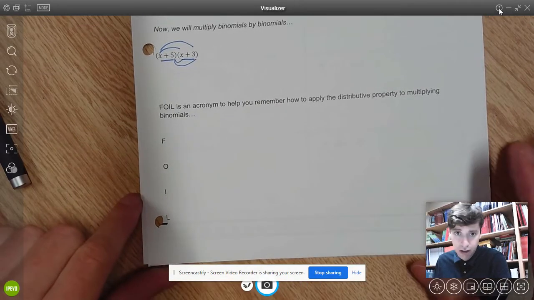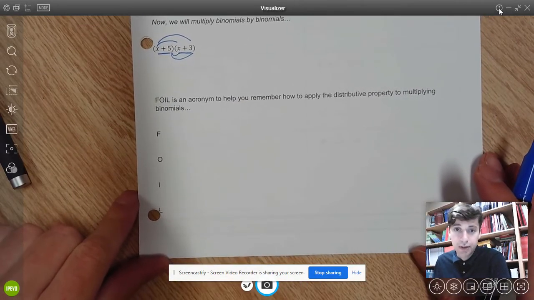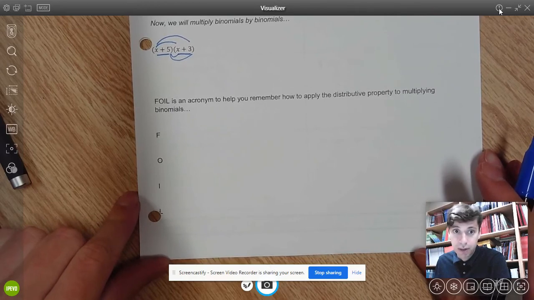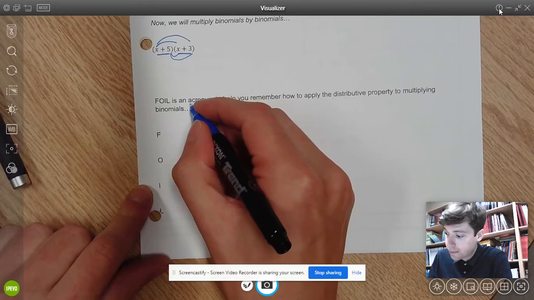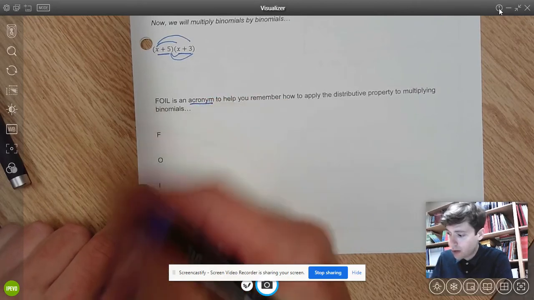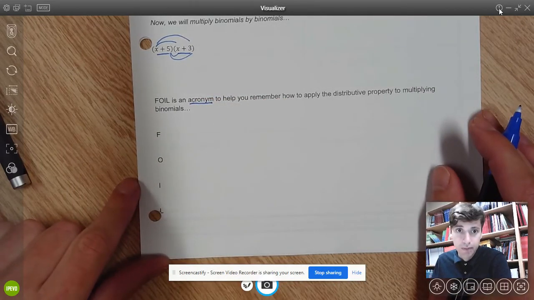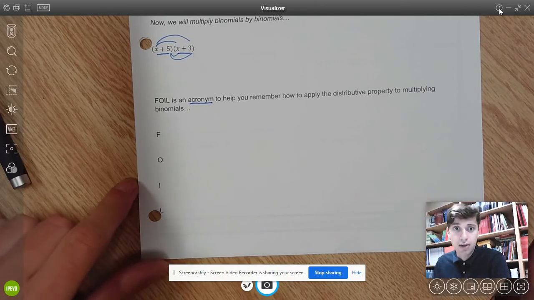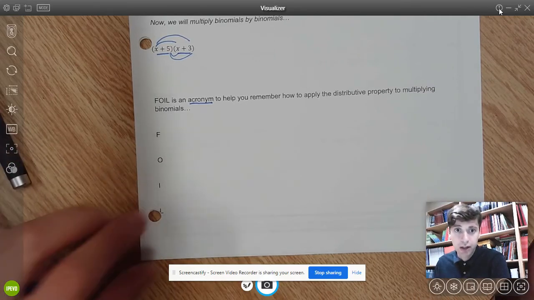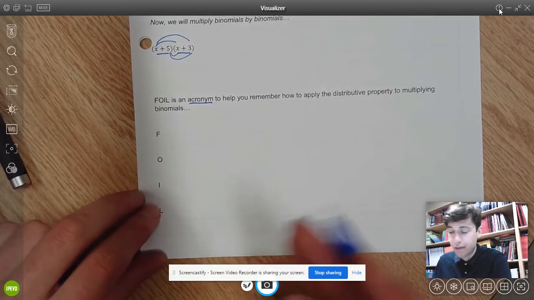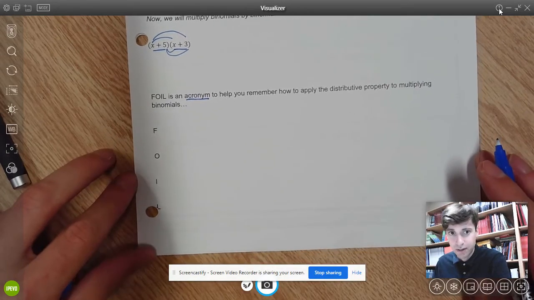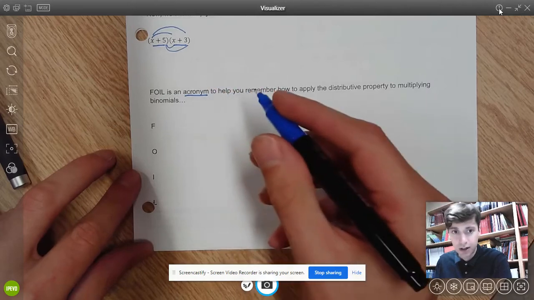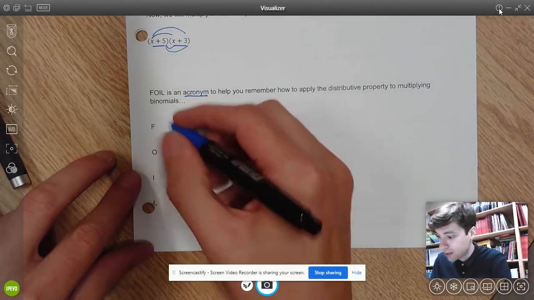And we have an acronym, which is going to help us remember how to apply this distributive property when we multiply binomials. An acronym is when we use the first letter of the words to help us remember something, and this is an example of a mnemonic. A mnemonic is a way to remember something. You might know "every good boy deserves fudge" if you're some kind of music student. I forget what it is for the bass clef. If you know, leave it as a comment.